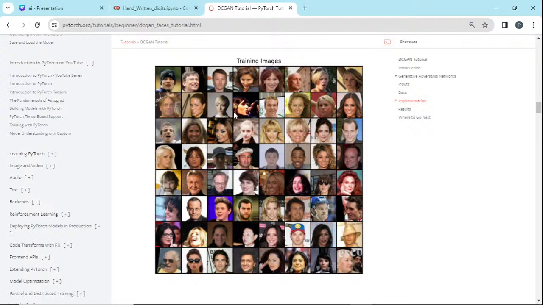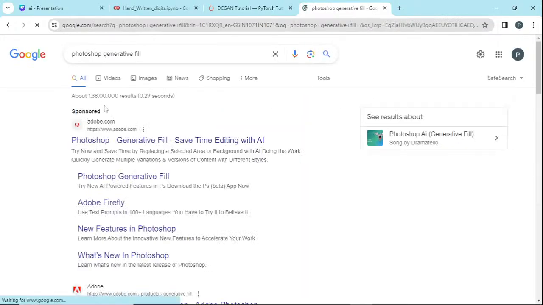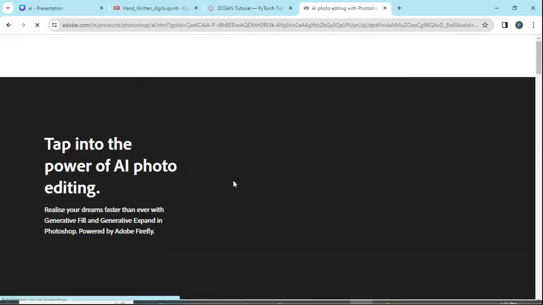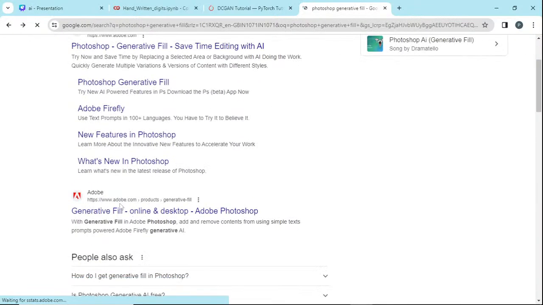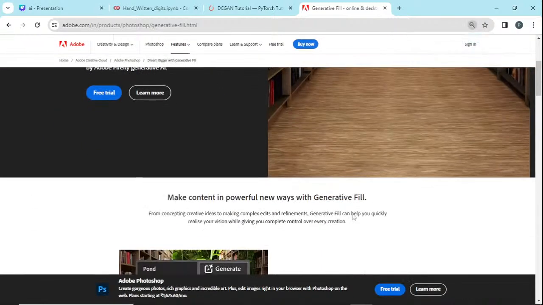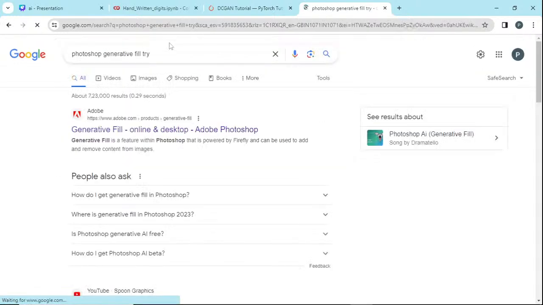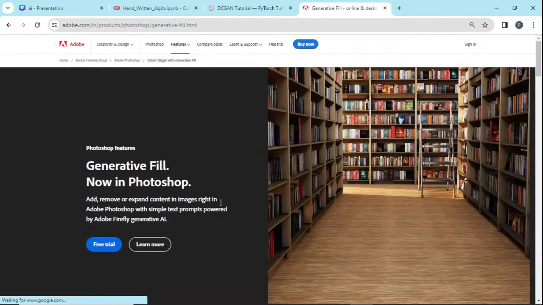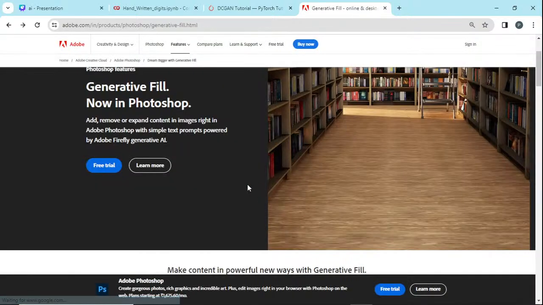If you type a prompt, it is going to create, for example, a dog sitting on a particular thing. And for example, we have Photoshop generative fill. Have you utilized this in Photoshop too? Generative fill, generative AI. Okay, for example, I think we could learn it furthermore. One minute, we'll try to see.